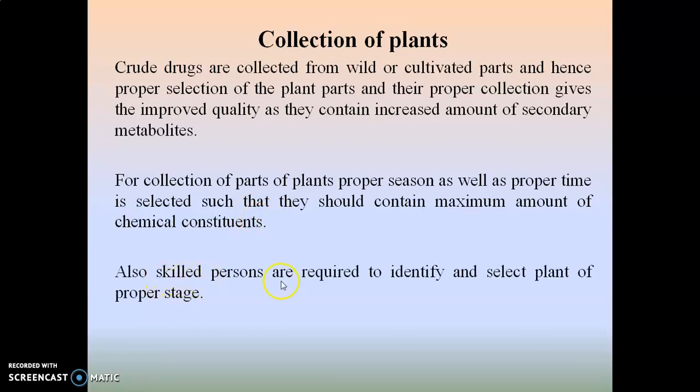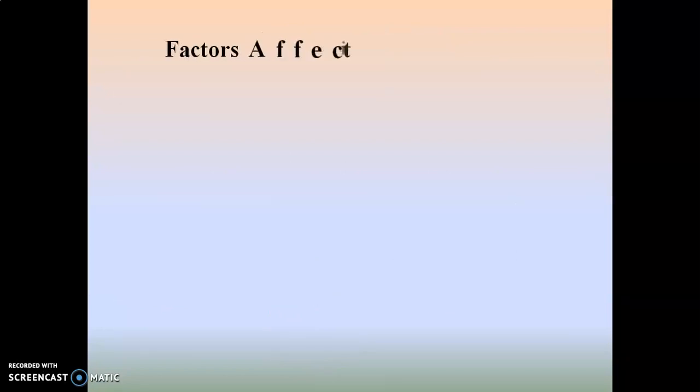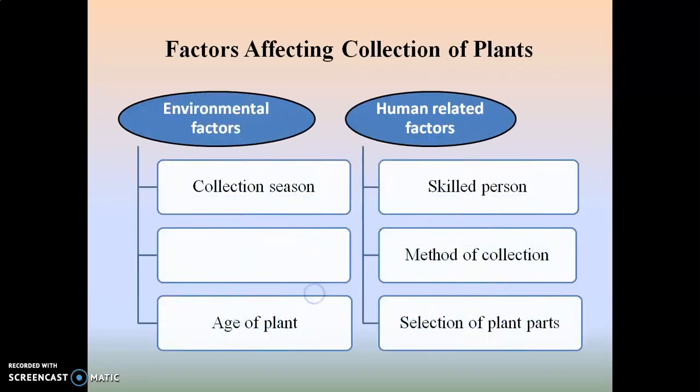Also, a skilled person is required to identify and select the plant at a proper stage. Skilled persons are required for the collection, where diseased plants should be rejected at the time of collection to get a good quality product. The factors which affect the collection of plants are of two types: environmental factors and human related factors.